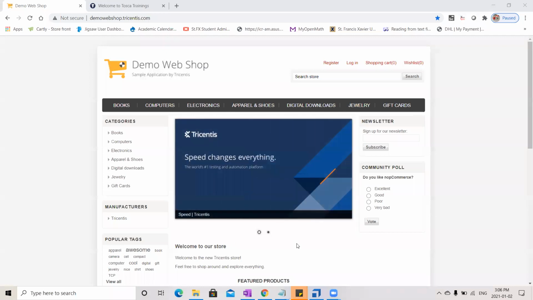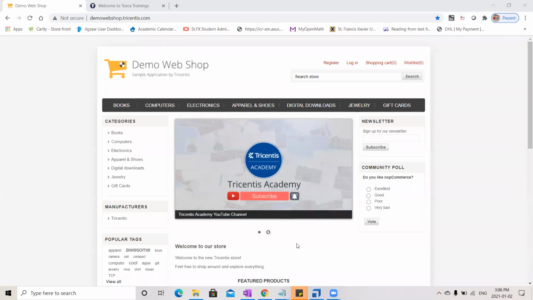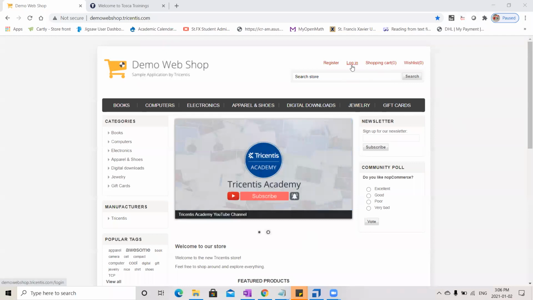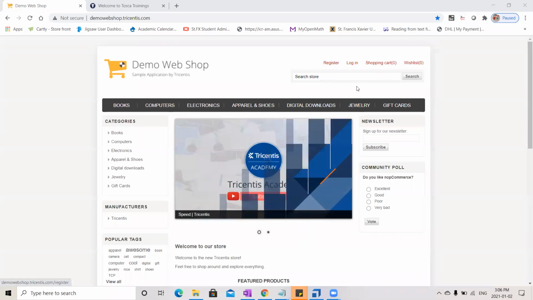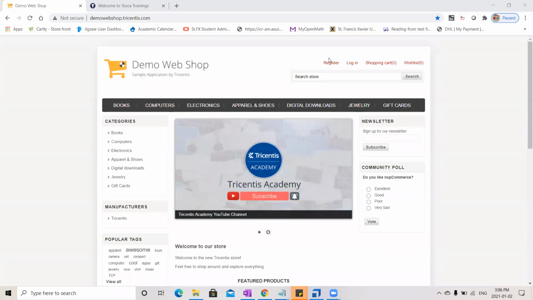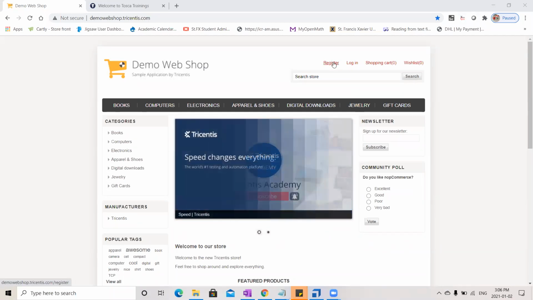Automation testing is nothing but telling the tool to do something which we do as a manual tester. Suppose you want to click on this login button or register button here. You have to tell the tool to go over there and click on this particular button.